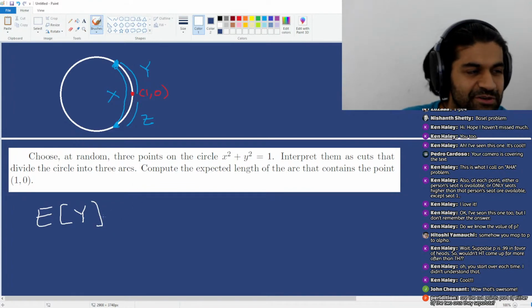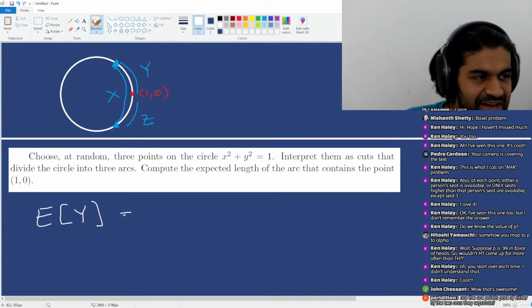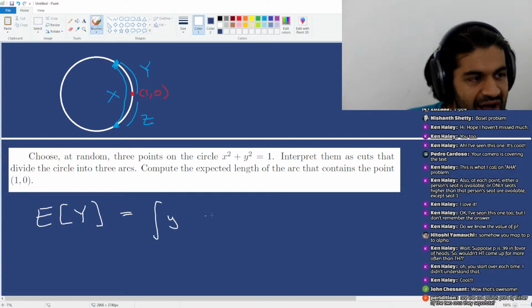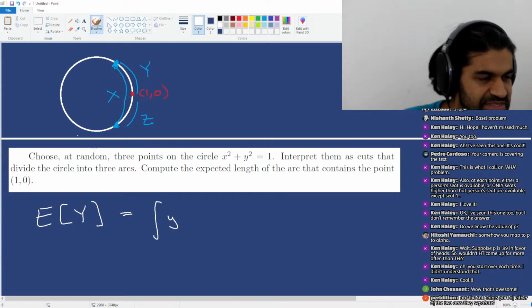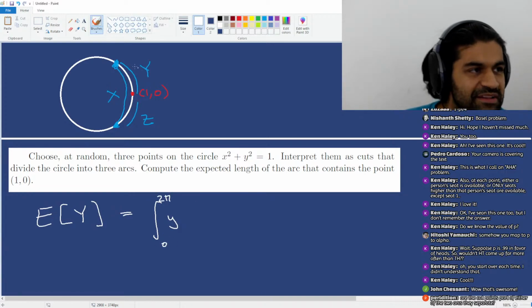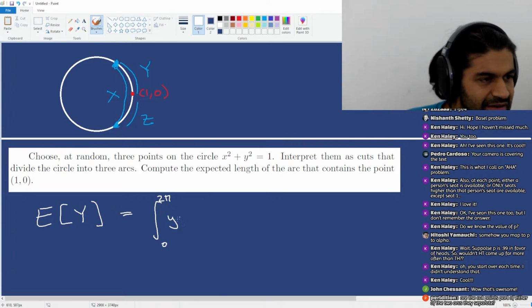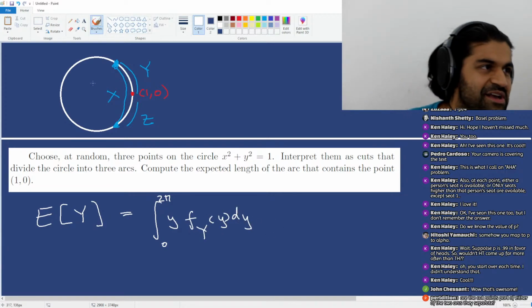So normally, for example, if you were to compute the expected value of y, you would integrate y times, from 0 to 2 pi, the probability that y attains all sorts of values. So this would be the PDF for y, dy. This is how you would normally do this computation.